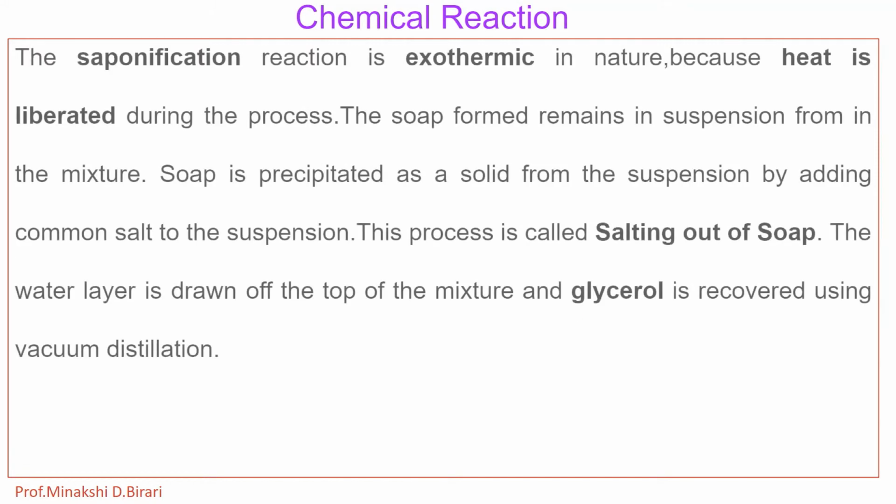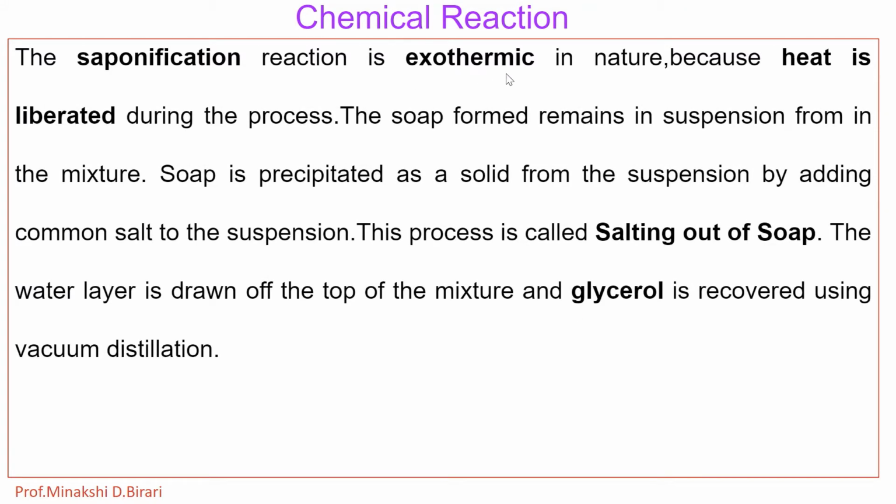The saponification reaction is exothermic in nature because heat is liberated during the process. The soap formed remains in suspension in the mixture. Soap is precipitated as a solid from the suspension by adding common salt NaCl to the suspension.